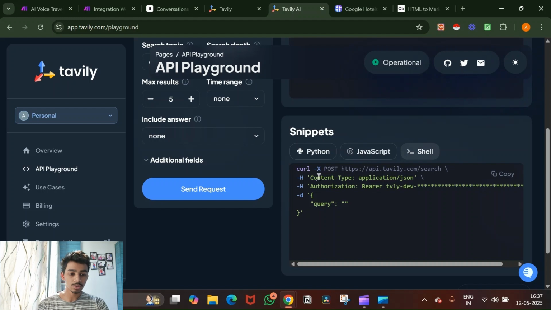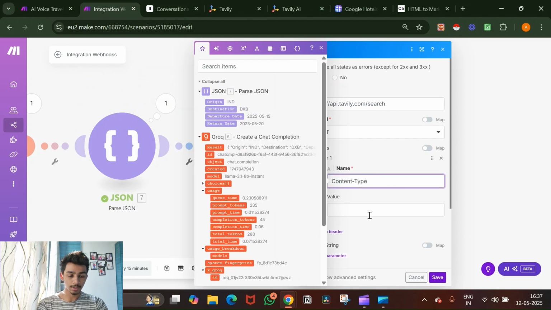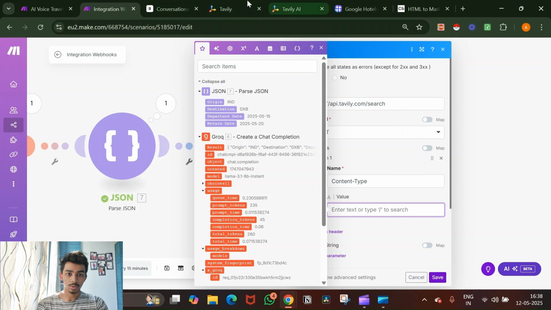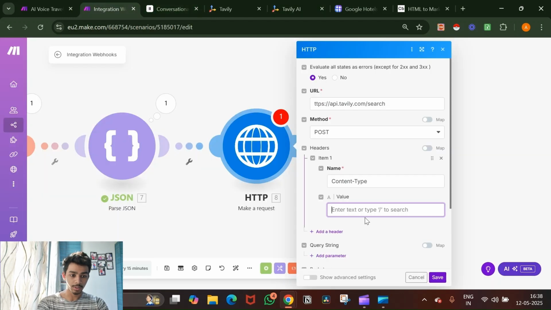Okay, now what you need to do is copy all of this. It says H here, that means it's a header. So just copy this content type, go back here, add a header. The name is content type. The value, go back to Tavily, is application slash JSON. Copy this, go back, paste it right here.